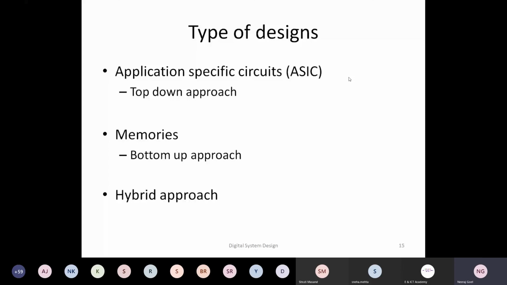But now the question is, if you want to go for a design which requires designing of 1 billion transistors, billions of gates, which approach would be good? The approach currently being followed by industry is a hybrid approach. In hybrid approach, from the transistors you create gates, and from gates you create a library of cells, which is also sometimes called standard cell libraries. And from standard cell libraries, you again create different components which can be reused at multiple places. You might have heard of this term, intellectual property, IP. They call it IP blocks.